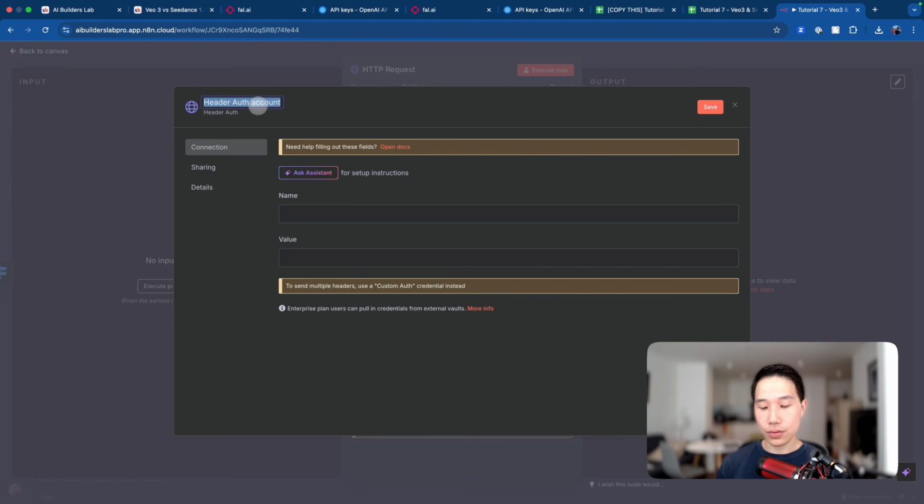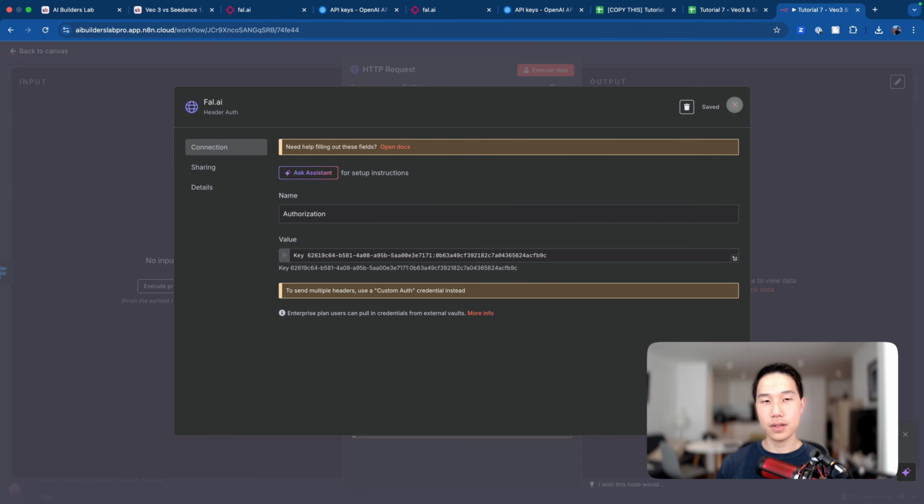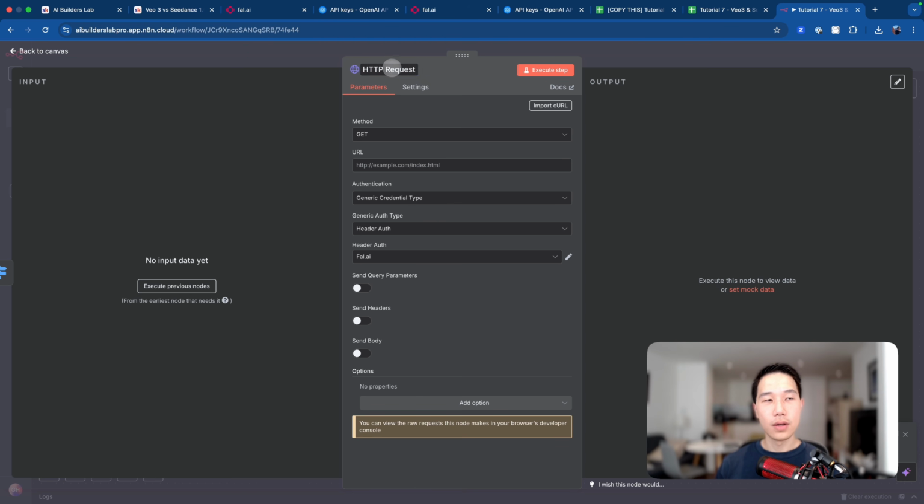We'll create a new credential and name it FOW.ai. For the name, it's going to be Authorization. And for the value, if we click on the expression tab, let's type in Key, and then paste in the API key you just copied. Then we'll save it and go back to the canvas. So now to continue, we can rename this to create video and just call it VO3. Then we'll choose POST as the method.